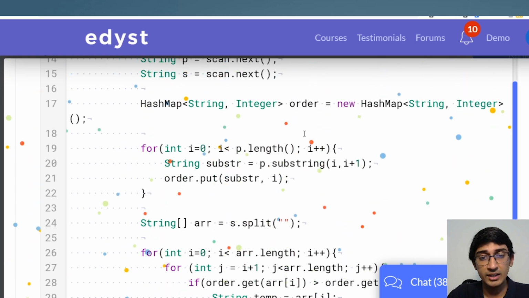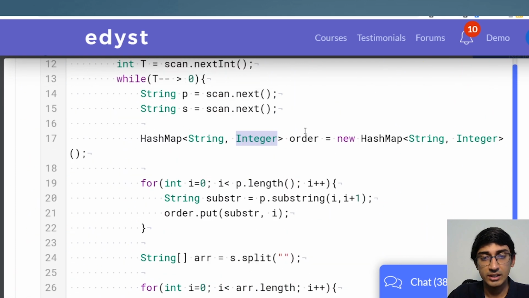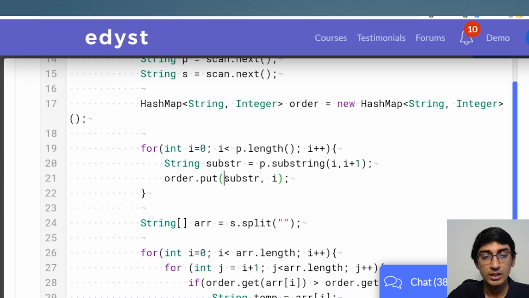That is, we created this order, right? Through this order, what we did was we put for this substring what is the value. This substring was P, U, K, A, B, C, D, and we put what's the new value. Like we put the index where it's occurring in the dictionary, right? So because of this, we got that A is 25, P is 0, and so on. We were able to get that, right?